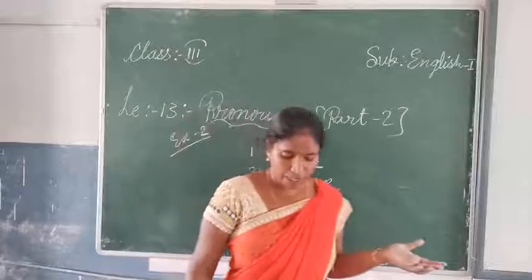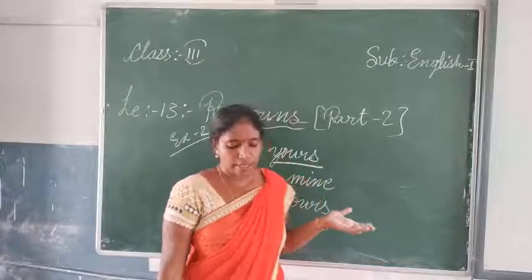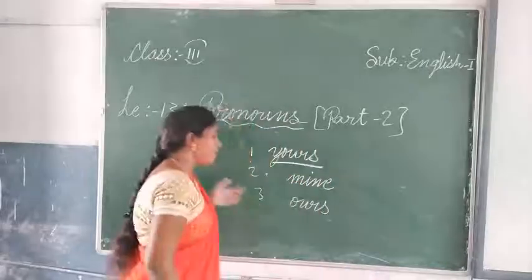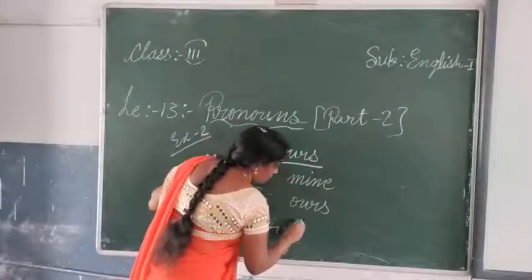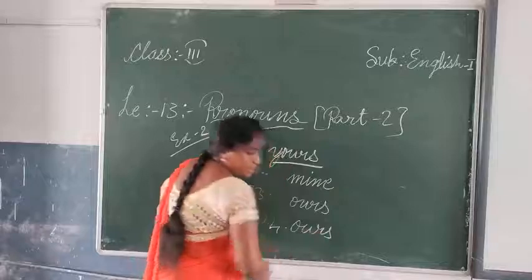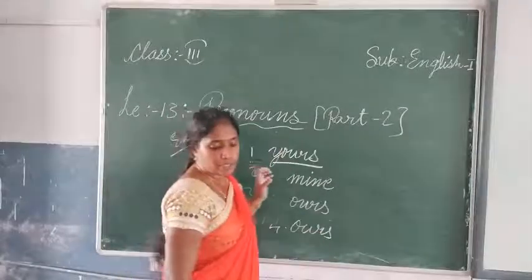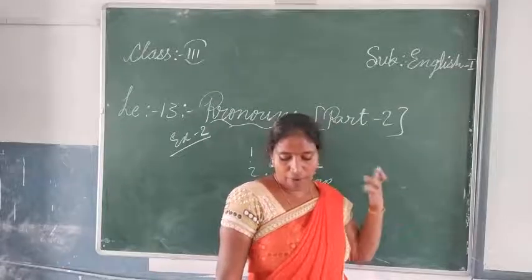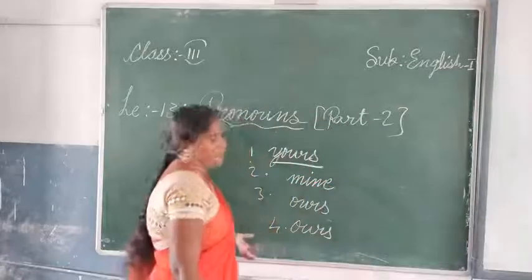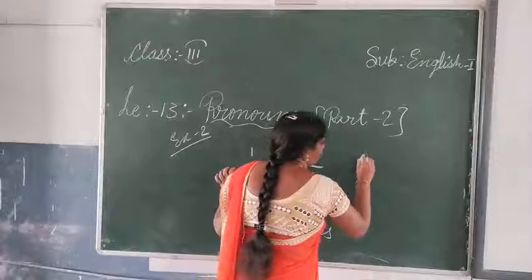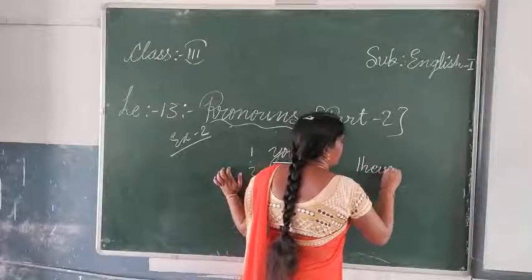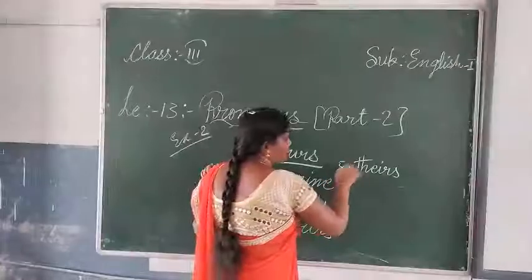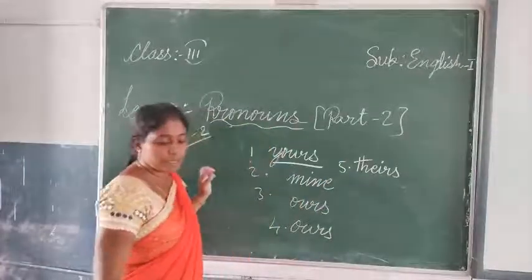The next one, the car. They have a car just like ours. Next, the 5th one, what have they used? While we waited for our train, they waited for their train. So you can write there theirs. So this is the 5th one. This is exercise number 2, my dears.